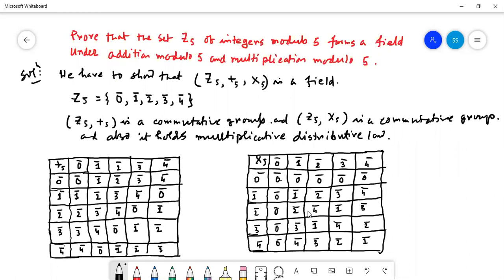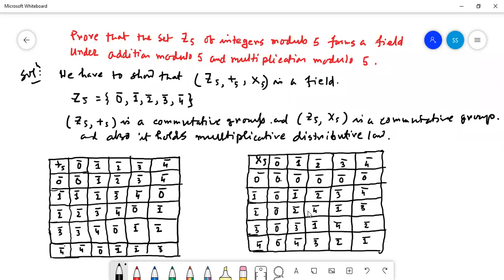For 0, there is no inverse. The inverse of 1 is 1, of 2 is 3, of 3 is 2, of 4 is 4. Thus the inverse of each non-zero element exists. Operation multiplication is commutative and the distributive law also holds.